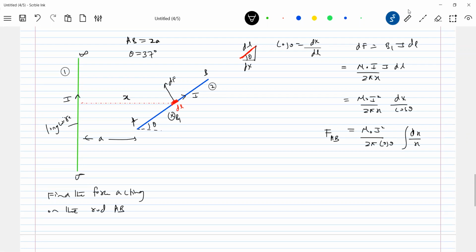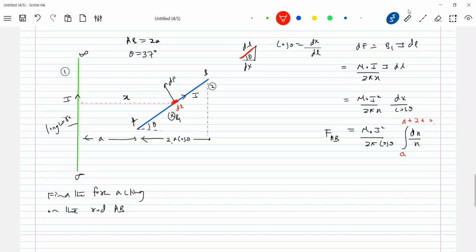What should be the limit? So I think we should calculate this also, no? What is the length of the rod? 2a. So this will be 2a cos theta, this length here. So effective AB cos theta, the length of the rod AB is 2a, no? So 2a cos theta. What should be the limit I should substitute here now? The rod AB is lying at a distance x equal to a to a plus 2a cos theta.